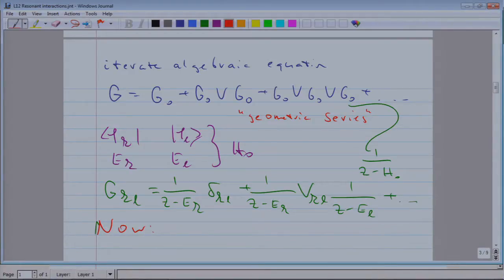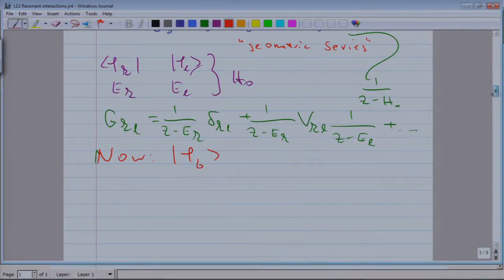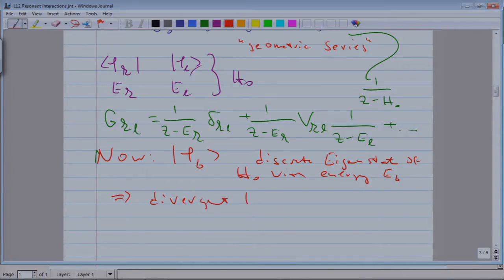Namely, we have the problem with one state. Our problem is the excited state B, and we have a resonant excitation from the ground state A. So this is a discrete eigenstate of the unperturbed Hamiltonian with energy EB, and therefore we have terms, and actually divergent terms, which are 1 over Z minus EB.